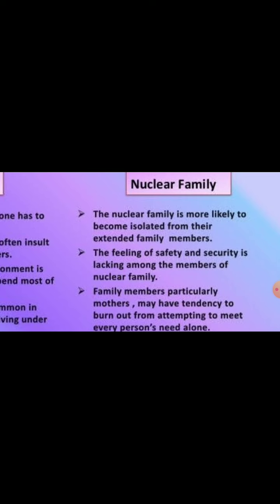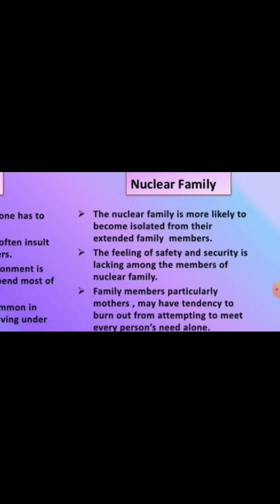Once they divide, the mindset goes off. They think only about their wife and children, and they are not bothered about any other member. However, they are isolated, isn't it?